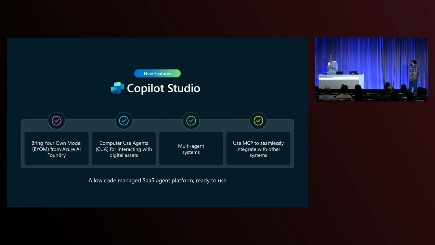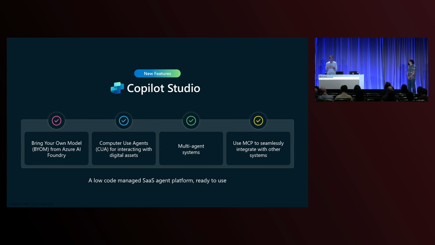Copilot Studio also now comes with a new preview feature called Computer Use Agents, or CUA. You saw a little bit of that in the keynote this morning. There's a session that's going to go into more detail on it. We won't cover it here today, but CUA is really exciting because it allows your agent to interact with computers in the same way that humans do. So it's very, very cool. If you haven't seen it, please go check it out.